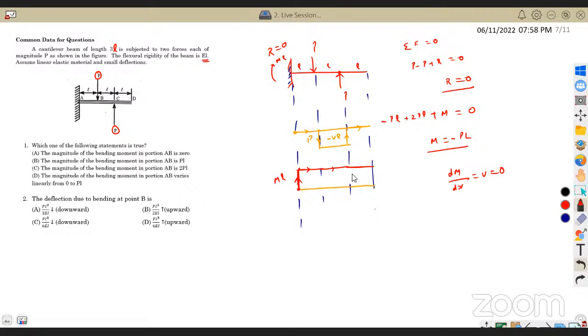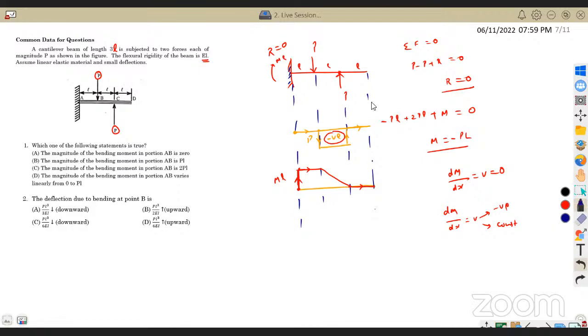I'm sorry, I have done some mistake. Yeah. So here we have negative, right? dM by dx is equal to V, which is what? Negative and constant. Shear force was negative and constant. Here only shear force is 0. Here shear force is negative and constant. So negative constant means I need to climb down. Negative constant, climb down, constant, which means a straight line. Like this. And from here, again it's a 0, like this. Okay, so this is how I got my bending moment.